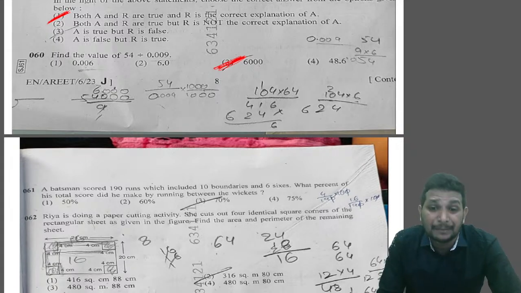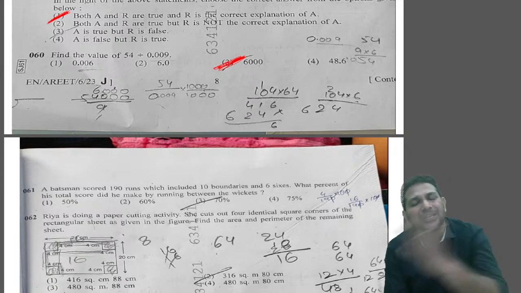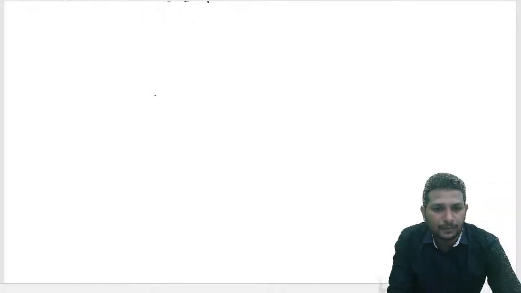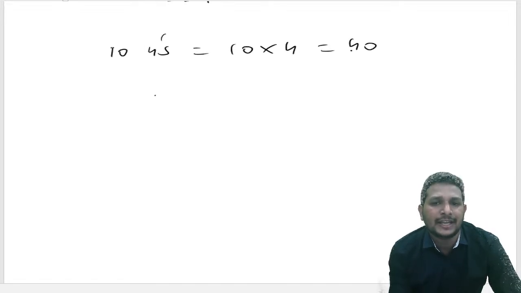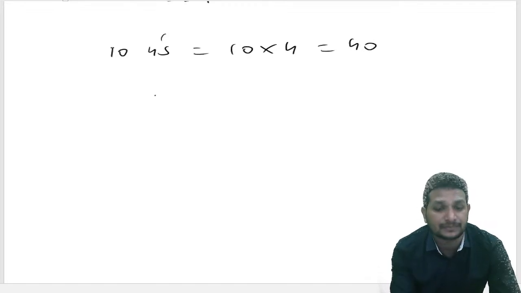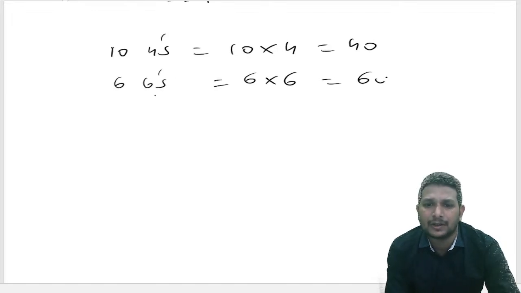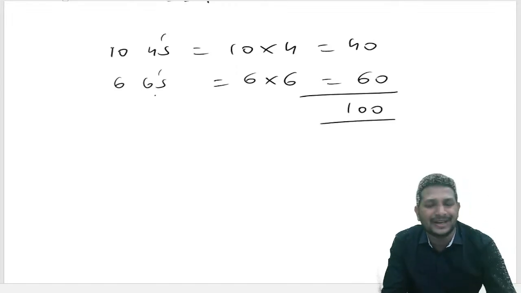So find that percentage here. We need to find the percentage of runs he made by running between the wickets, meaning excluding the boundaries and sixes. Let's see that. So 10 boundaries means 10 fours, right? Which means 10 into 4, 40. And how many sixes did he hit? 6 sixes, right? Which means 6 into 6. Altogether, he hit runs only through boundaries and sixes.